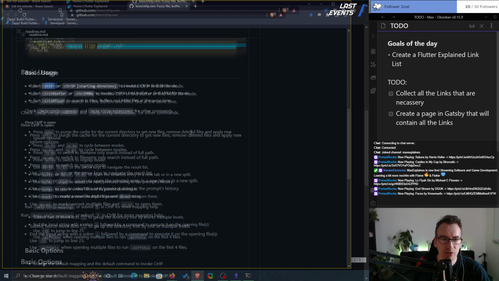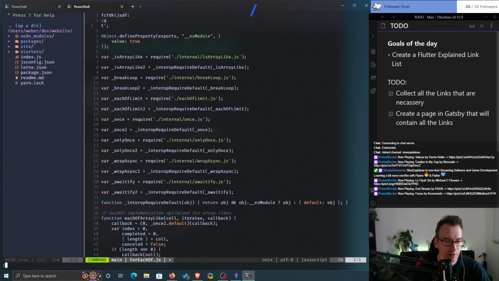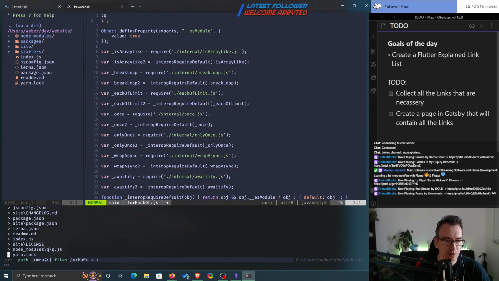Can I exclude files? The problem is the Node.js folder probably. Control P. So, now it's indexed. Okay, fair enough. So that was the problem.